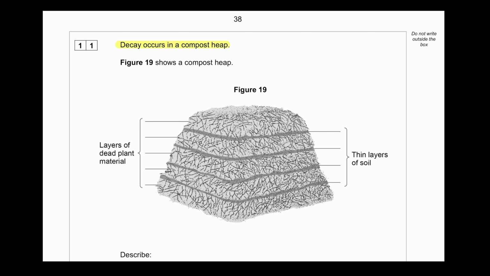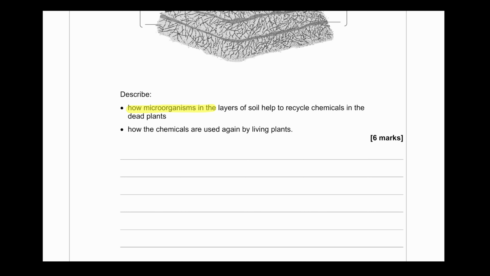Decay occurs in a compost heap. Figure 19 shows a compost heap. We can see thin layers of soil in between layers of dead plant. Describe how microorganisms in layers of soil help to recycle chemicals in dead plant, and how the chemicals are used again by living plants.